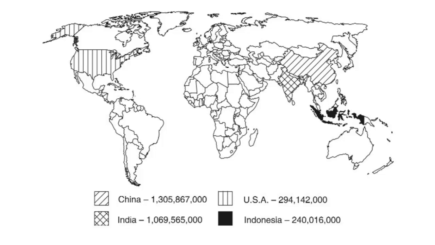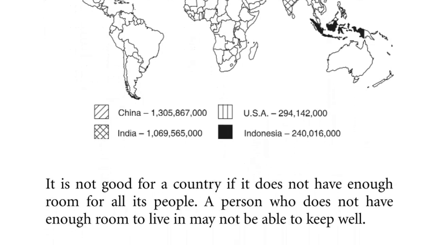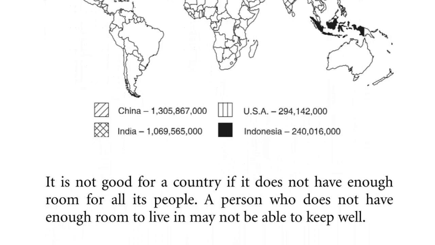China, 1,305,867,000. India, 1,069,565,000. USA, 294,142,000. Indonesia, 240,016,000. It is not good for a country if it does not have enough room for all its people.